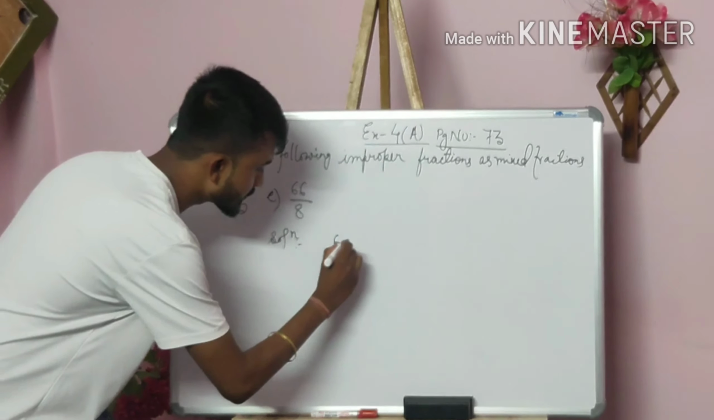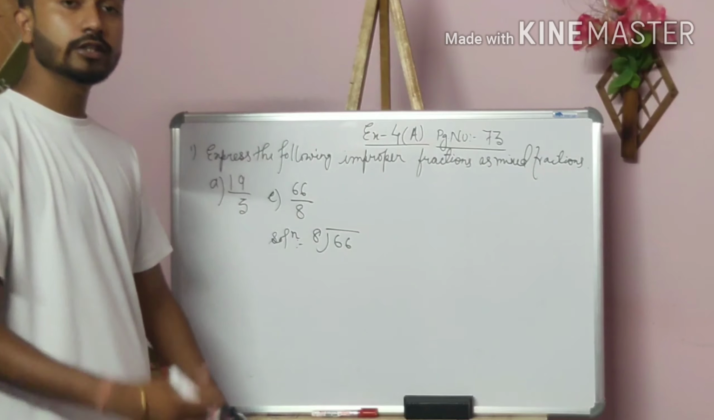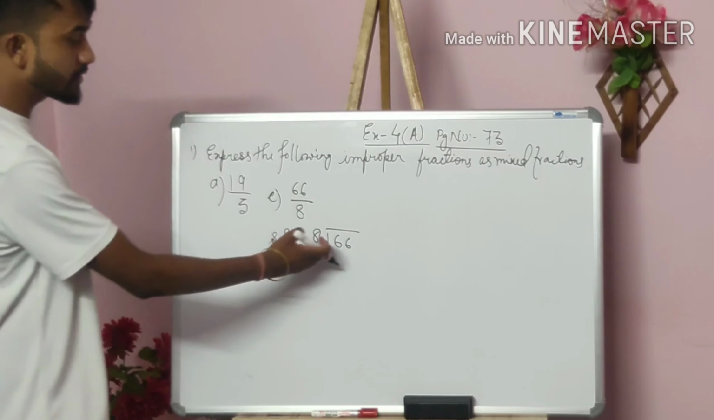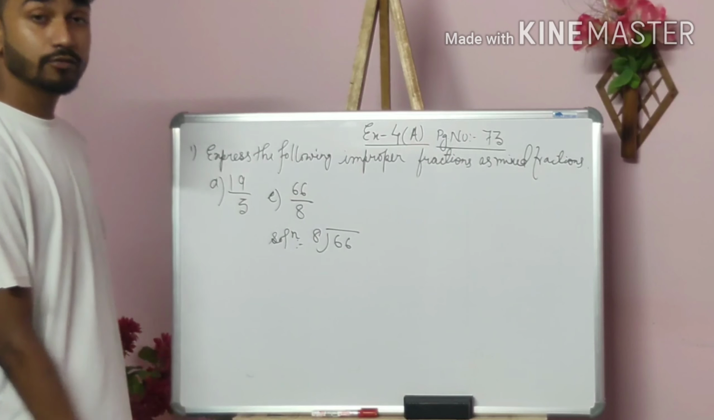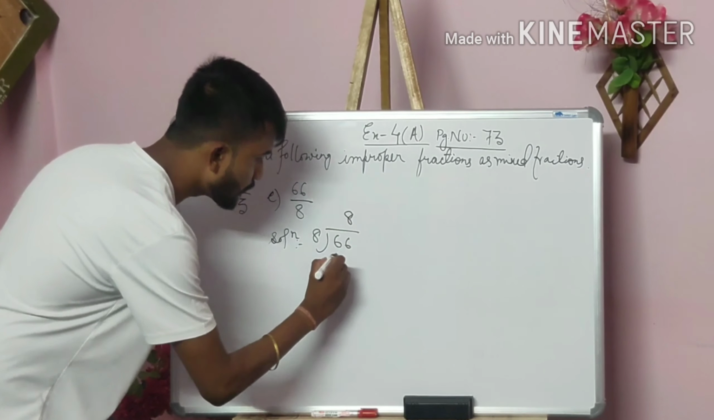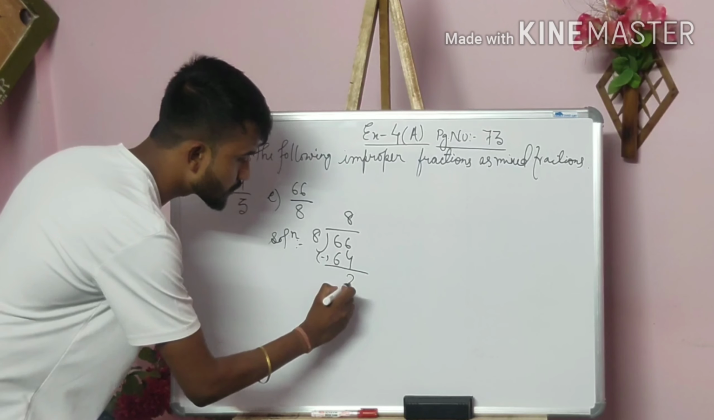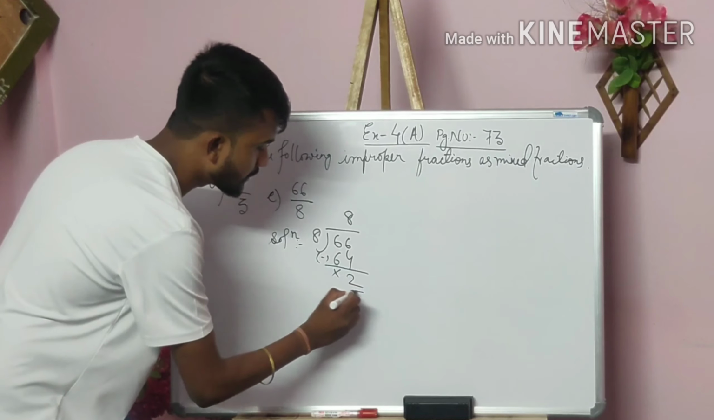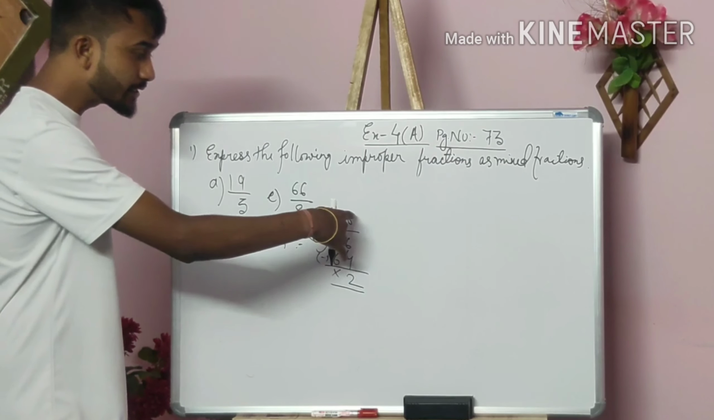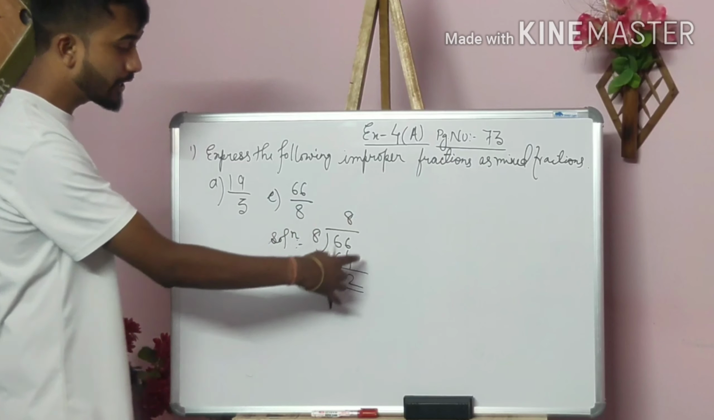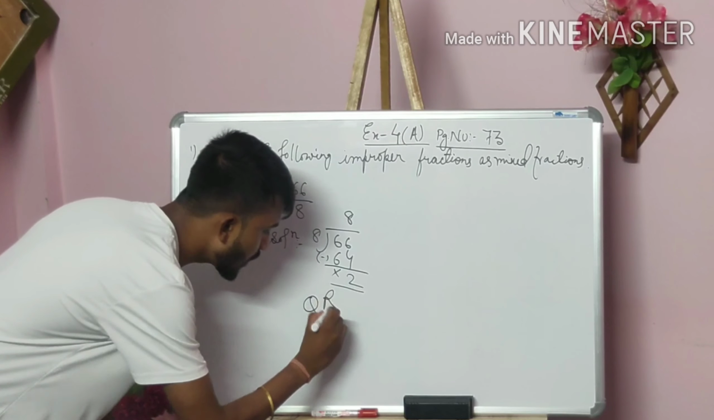It is 66 divided by 8. So just divide it. Count the table of 8, and you will be able to divide. So I think we will get 8 times 8 is 64, isn't it? Just subtract: 6 minus 4 is 2, and 6 minus 6 is 0. So what I have got here: 8 is the divisor, this 8 is the quotient, and this 2 is the remainder. So you see, I have given QRD.